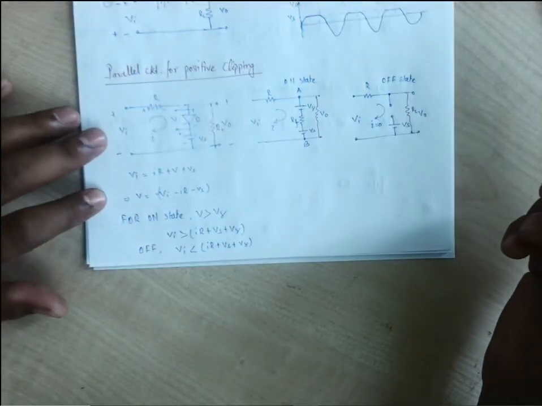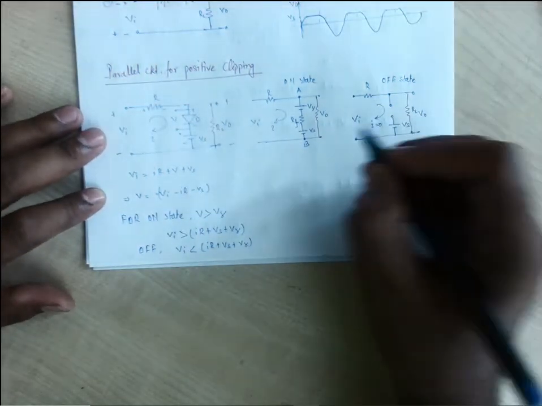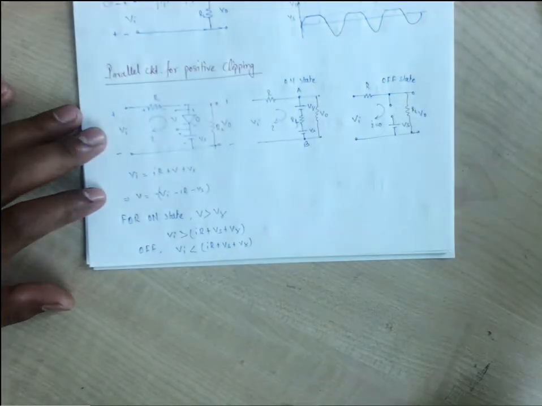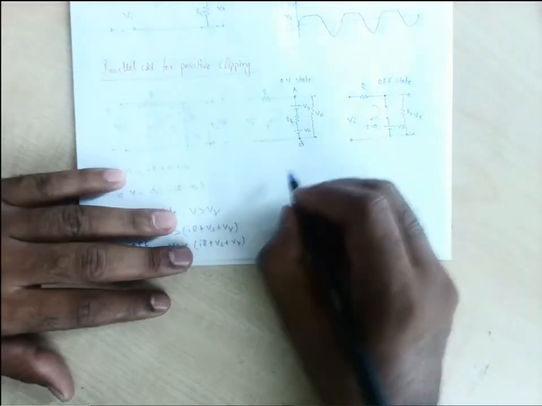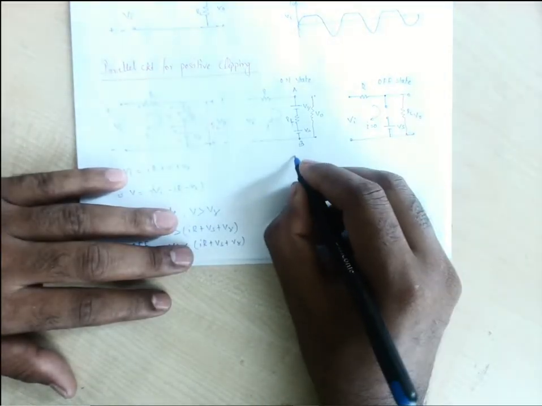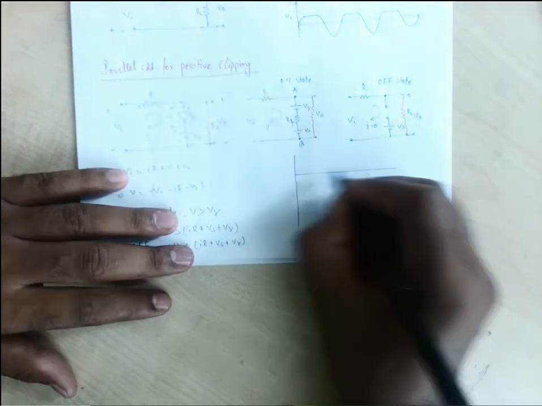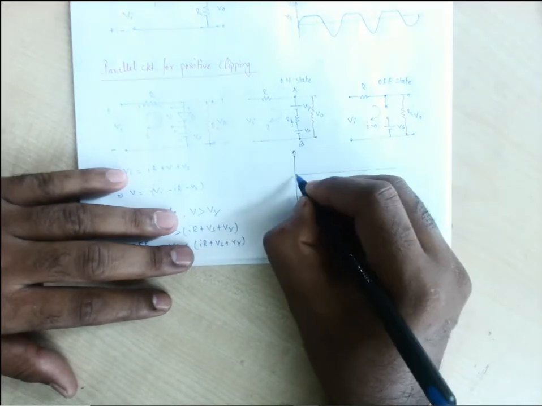For the off state, the whole Vi will be coming into the output. So let us draw the waveform first, that will be easy to understand.